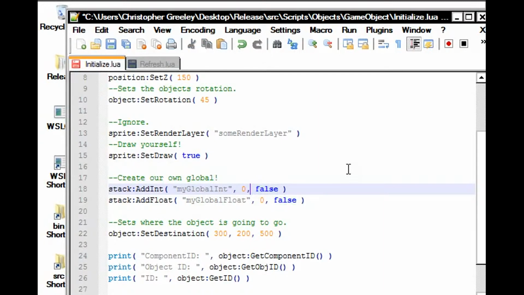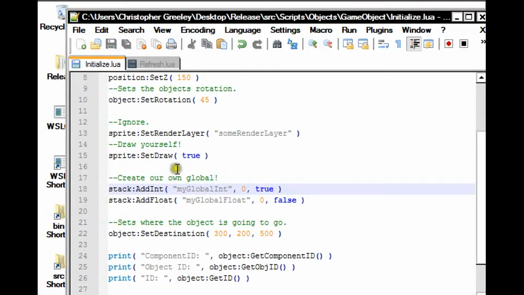Wait a minute, I thought this was a global variable. This is a global variable right now across this particular instance of this particular game object. So each one of these game objects will have its own instance of my global int, unless of course we set this to true. Anything can now access this variable.